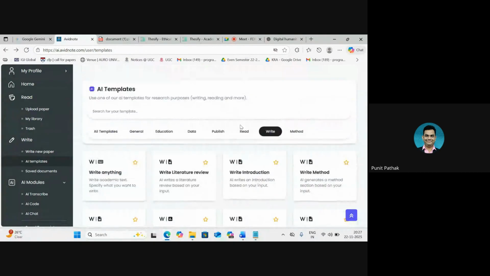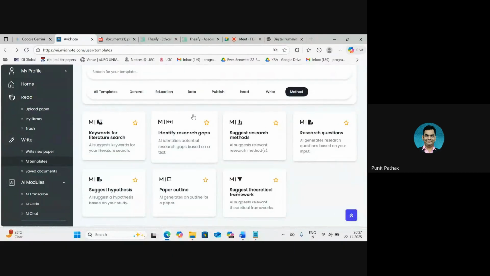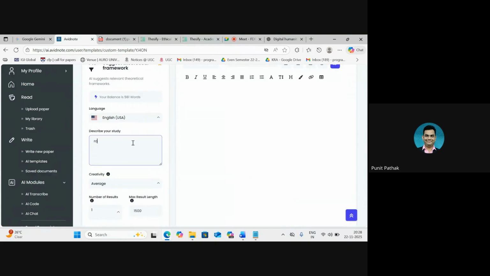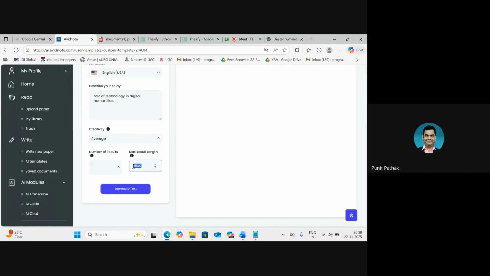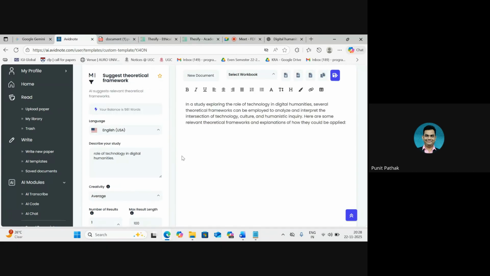So in this way, we have other options here. And then with method, we have some very important options, especially when it comes to writing for specific areas where we have to use theoretical frameworks or identify specific methods or research gaps. So for example, this one allows the user to suggest a theoretical framework for the topic. Let's put in the same topic. And we'll select again 100.